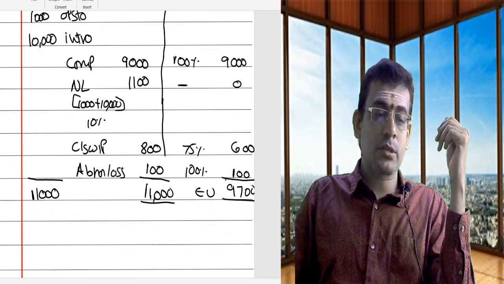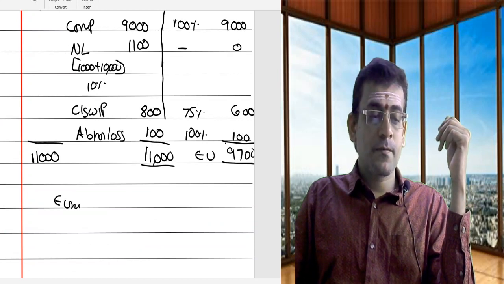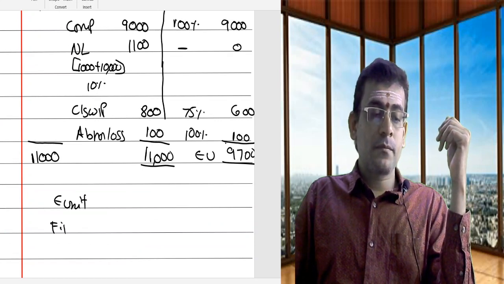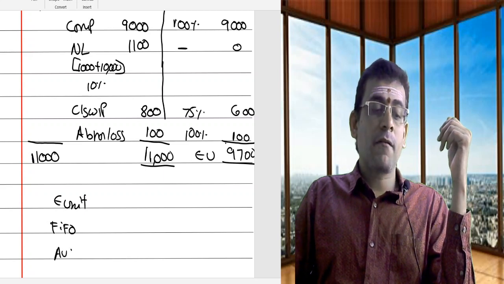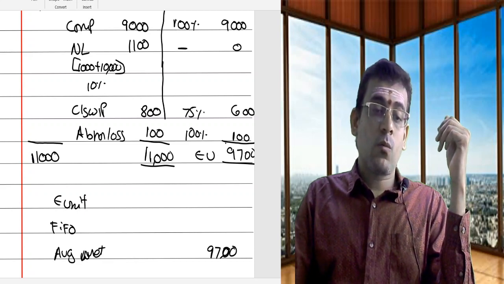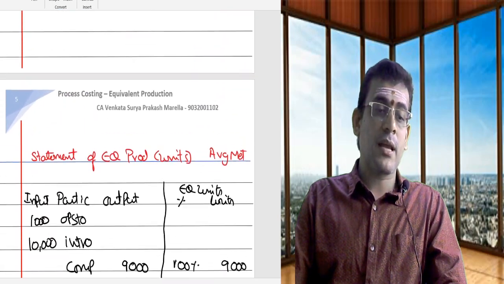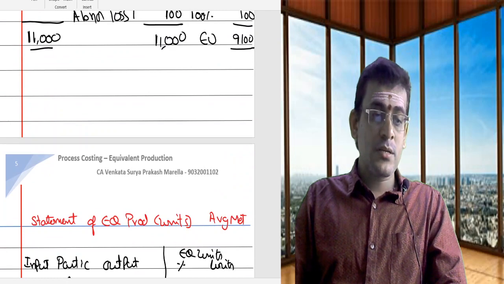Now, comparing equivalent units under the FIFO method and the average method: under the average method, your equivalent units is going to be 9,700. What was your equivalent units under the FIFO method? It was something else, 9,100.